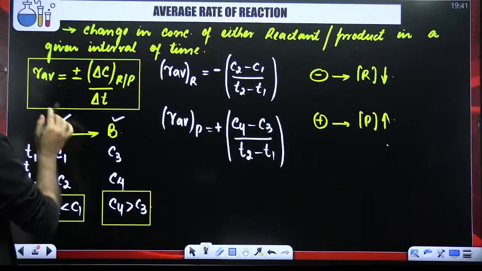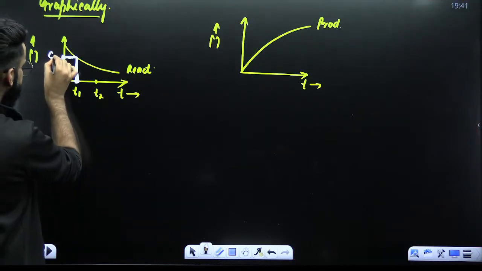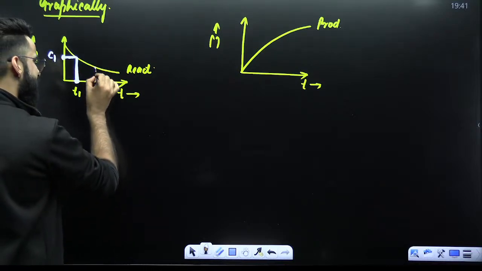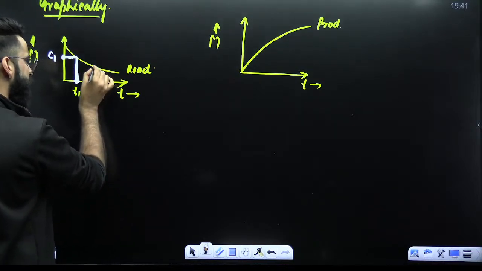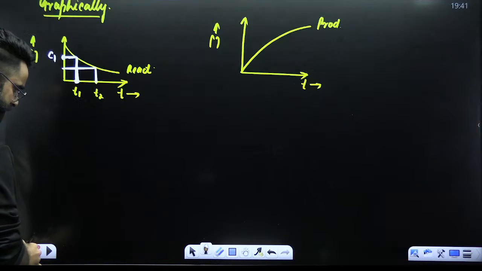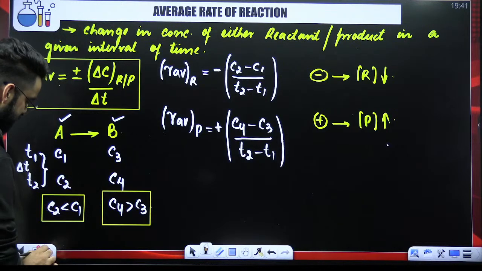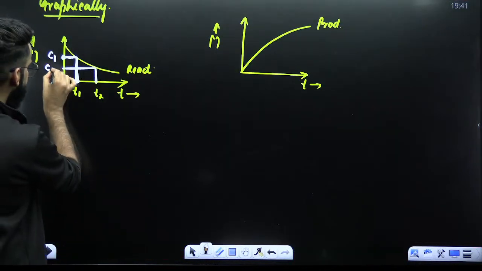Check it out. At time T1, the concentration of reactant was C1. So this point represents your C1. Similarly, at time T2, the concentration of reactant is C2. So this point represents your C2.